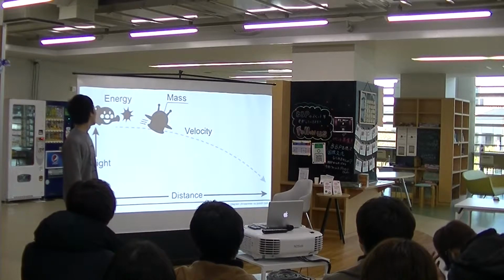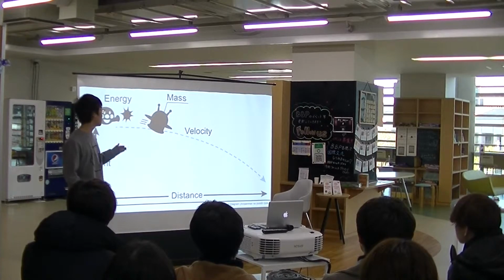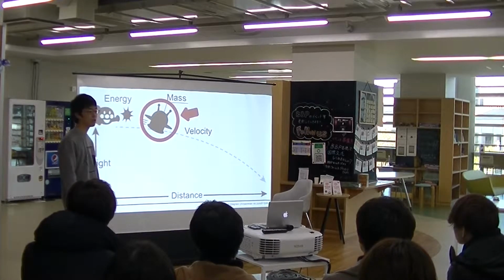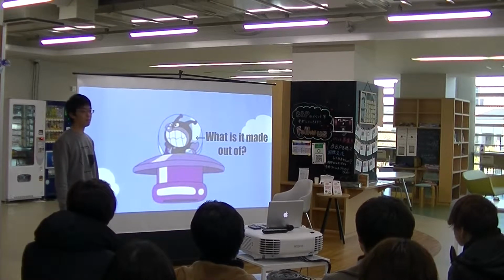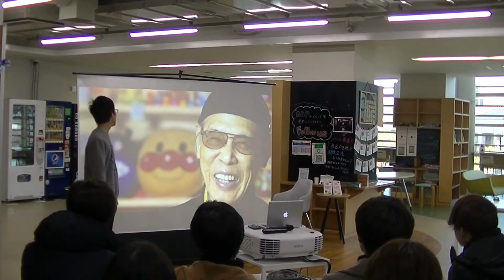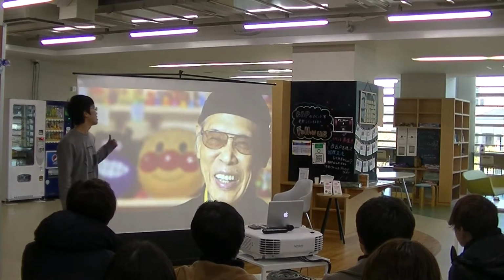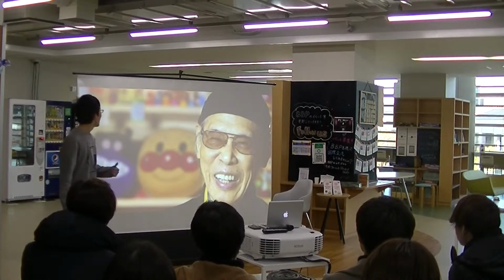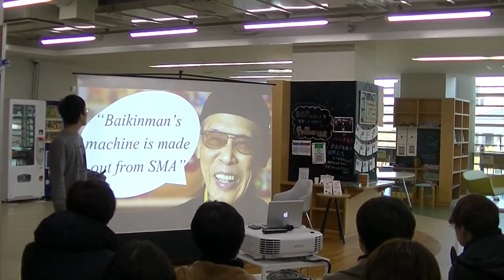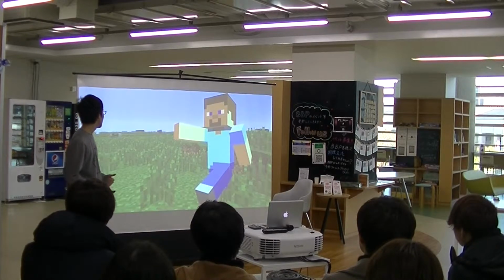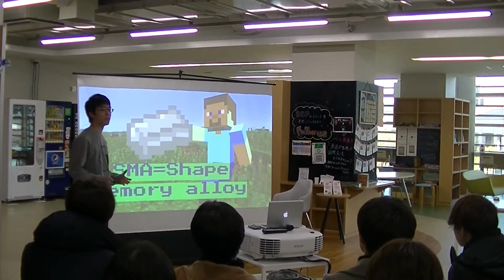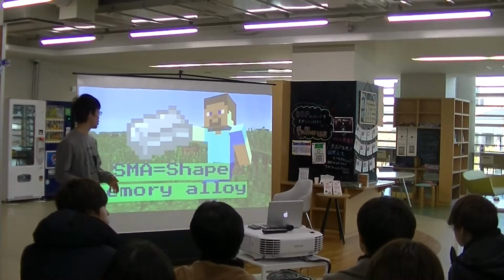The mass refers to the mass of Baikinman and his machine, which is this thing. However, we don't know what this thing is made from. But thanks to the father of Anpanman, Yanase Takashi, he said in his interview that Baikinman's machine is actually made out of SMA. What is an SMA? It's short for shape memory alloy, a metal that remembers its shape at a certain temperature.